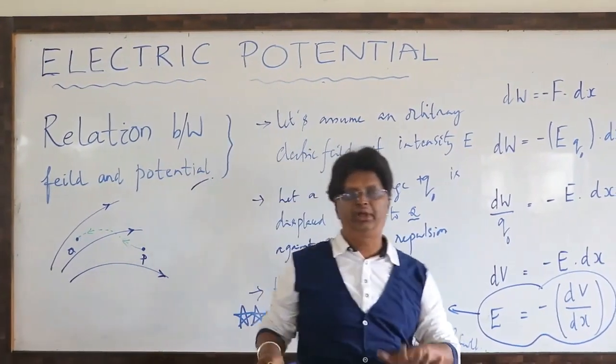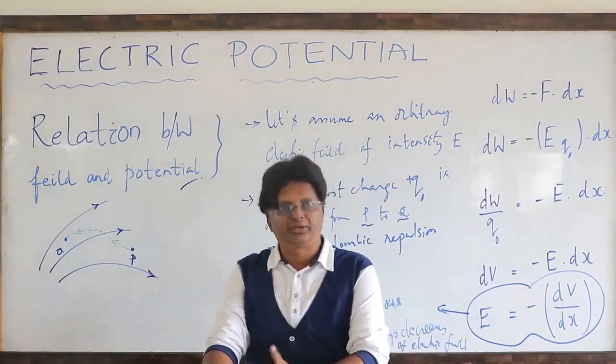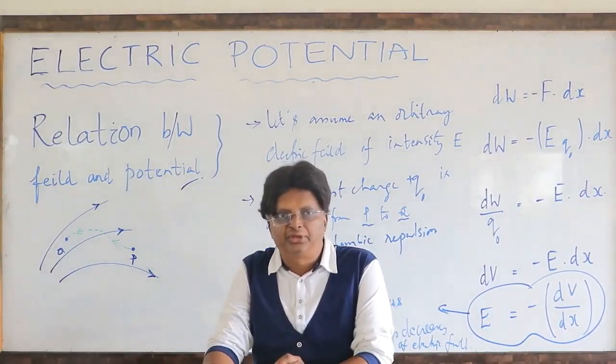Negative sign shows that in the direction of electric field, potential decreases.